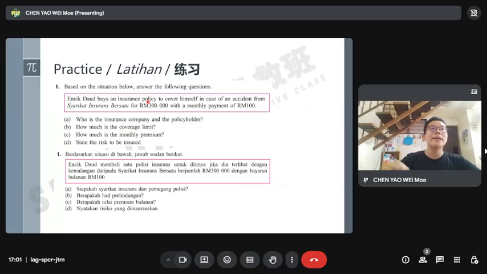How much is the premium? The premium means every month I need to pay 100 ringgit. State the risk to be insured. Accident. Only accident will be insured. That is the answer.